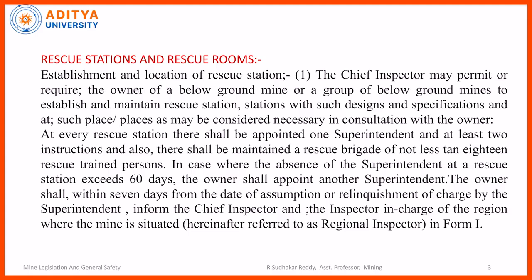At every rescue station, there shall be appointed one superintendent and at least 2 instructors, and there shall also be maintained a rescue brigade of not less than 18 rescue trained persons. So a rescue station should consist of a rescue superintendent, 2 instructors, and a brigade consisting of 18 RTPs. RTP means rescue trained persons. I will just underline something. Okay, 1 superintendent, 2 instructors and 1 rescue brigade. Rescue brigade consisting of 18 RTPs.